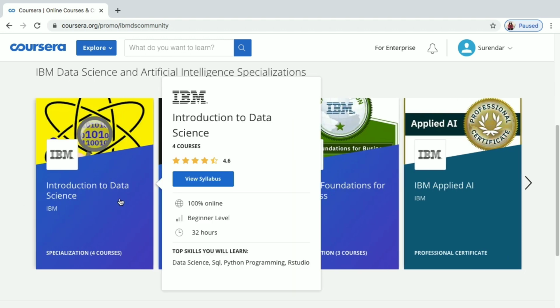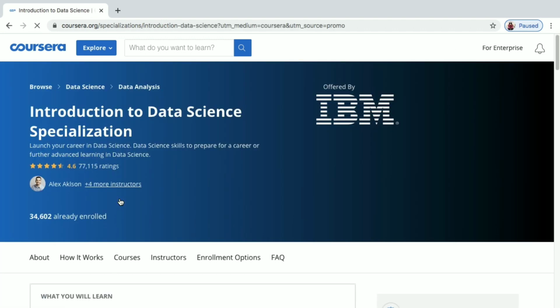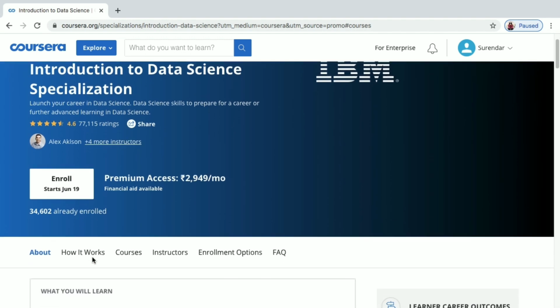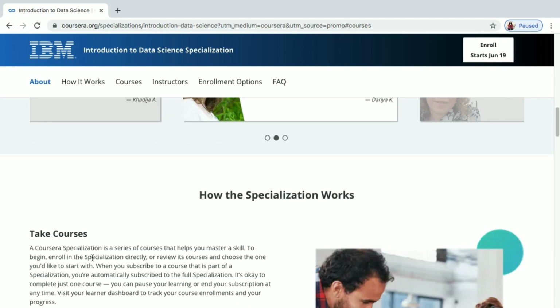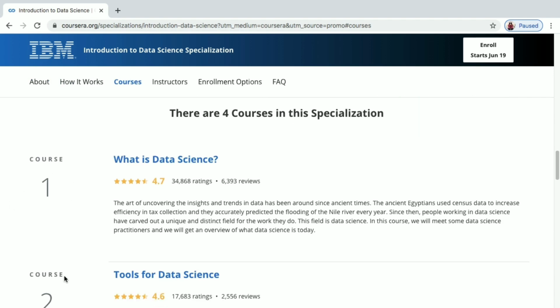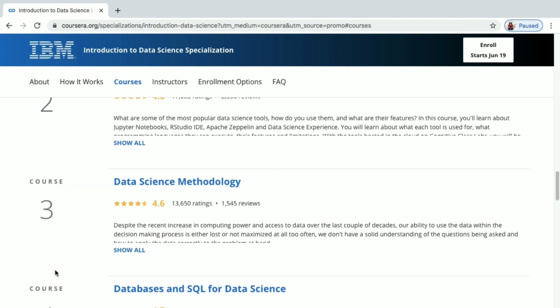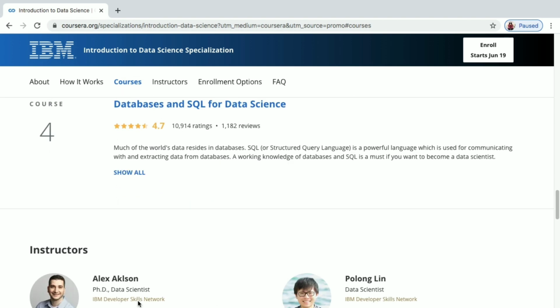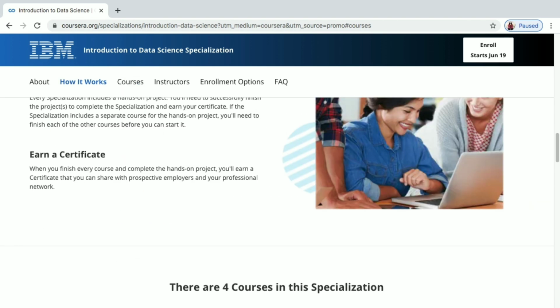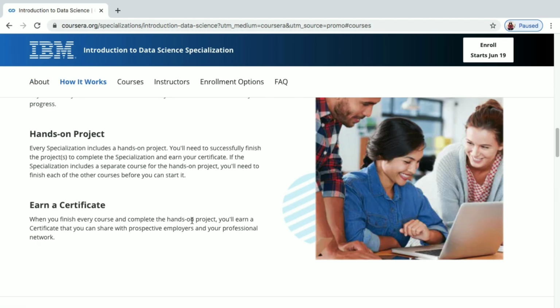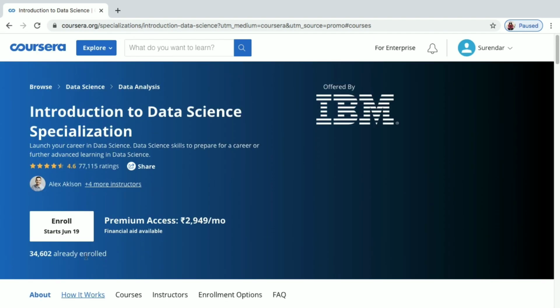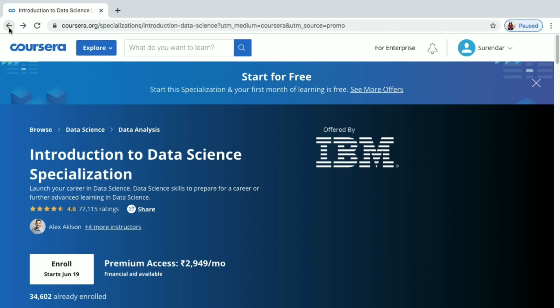Let us see one specialization, Introduction to Data Science. In this specialization, you can see there under courses. If you go to a normal course, in that place there will be a syllabus, but here it is a specialization. So you can see the courses: course 1, course 2, course 3, course 4. So there are 4 courses to get this certificate. You need to complete all these 4 courses. You will get a certificate for each course, as well as when you complete all these 4 courses, you will get a certificate for the Introduction to Data Science Specialization.